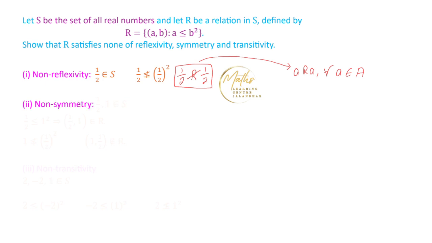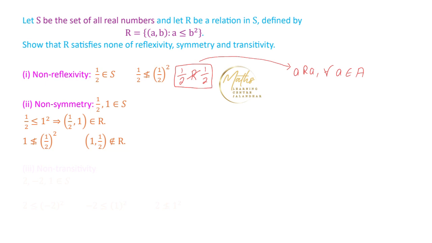In this case, we are considering the numbers 1/2 and 1. These are the two real numbers we are talking about. Clearly 1/2 is less than or equal to 1 square. Look at this condition: A is less than or equal to B square, then A and B are related. So 1/2 and 1 are related by this relation. Now 1 is not less than or equal to (1/2) square, so 1 and 1/2 are not related by this relation.